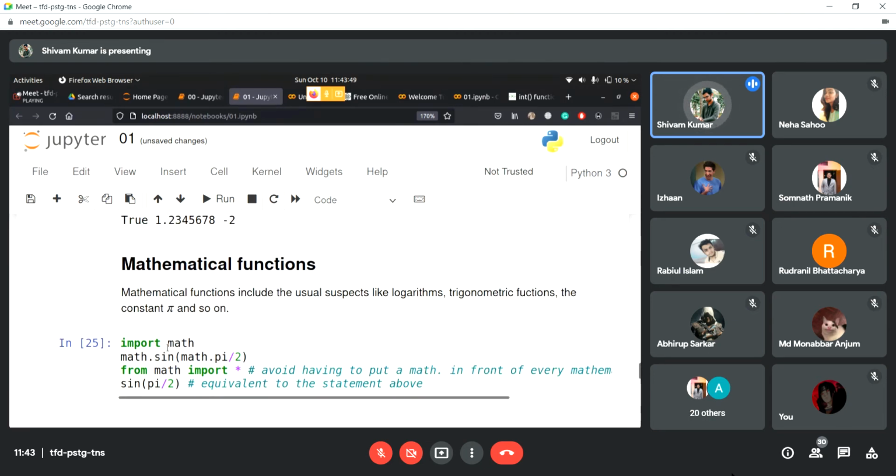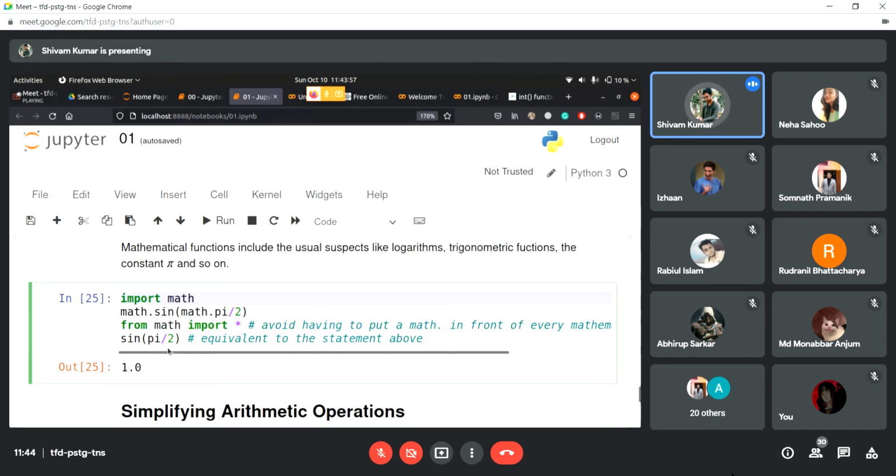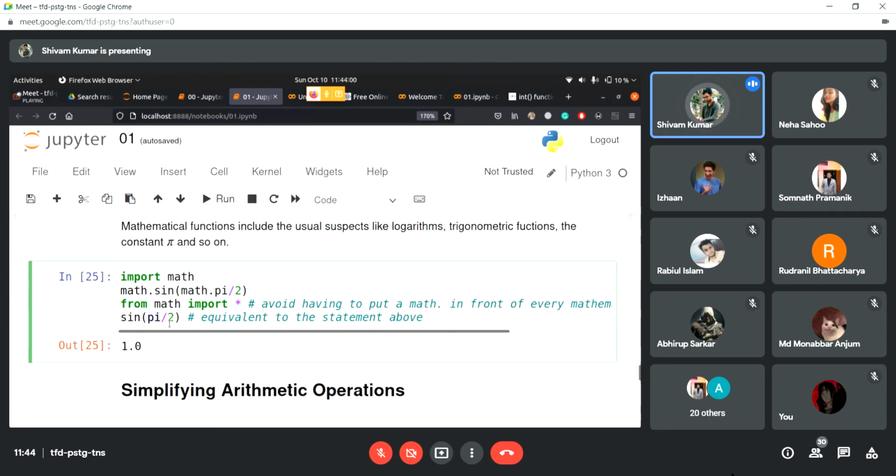So we talked about math. Yesterday also we talked about this. Math is an inbuilt library in Python that gives us lots of functions that can perform mathematical operations like sine and pi. So we can just use math.sin, but you have to first import it. So what does an import statement mean? The interpreter is going to go to its folders and look for a file named math. Then it's going to bring it in, and whatever is written inside this file, it's going to use it.